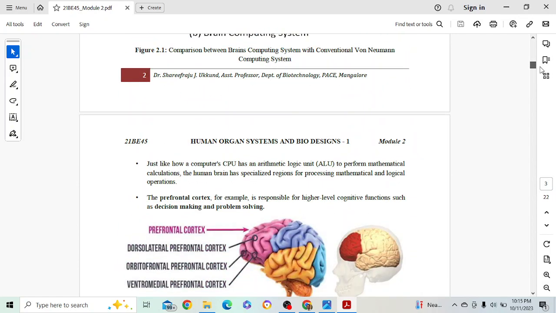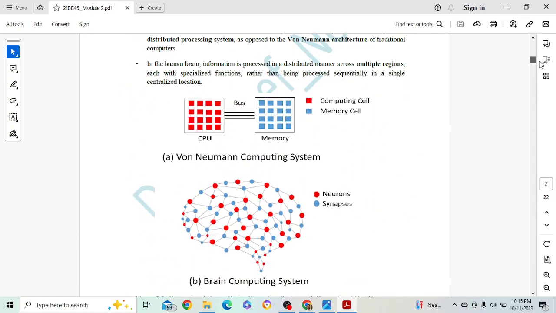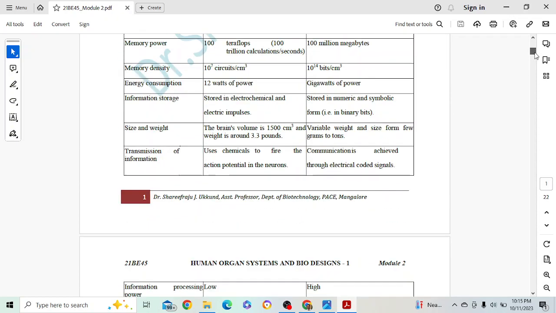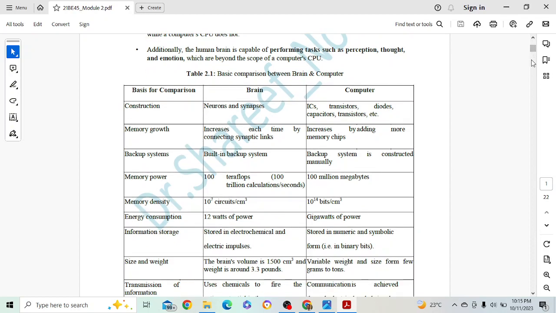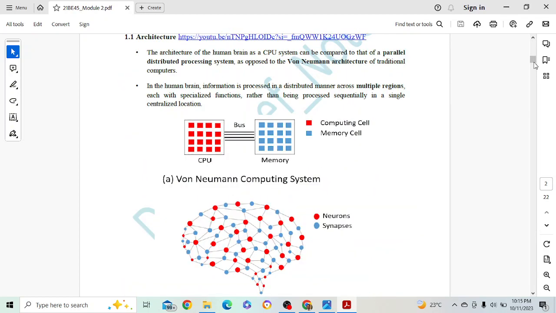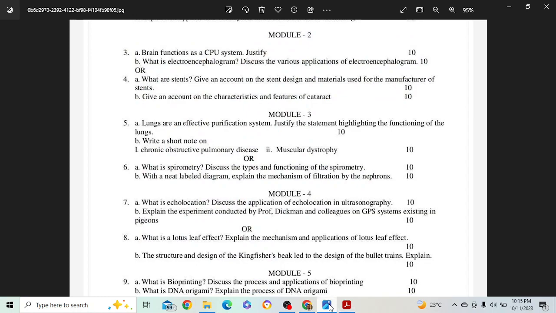If you want to have the more befitting answer, it would be directly start with the two introduction points, give a table around 10 points, and then give architecture and compare, explain that this is how it can be compared, okay, with respect to the functions.